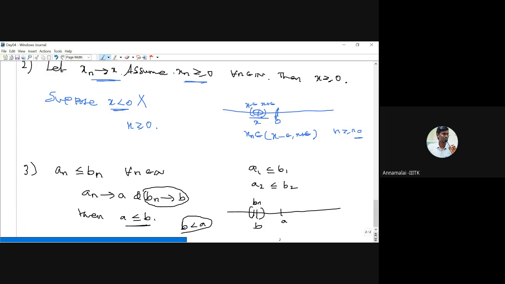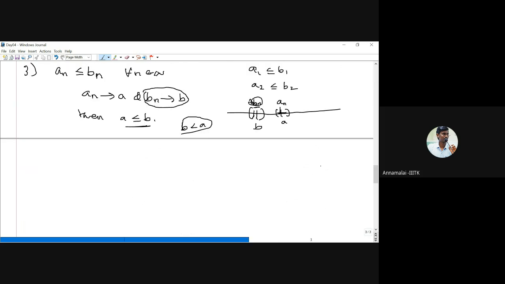Then we know that an also converges to a. Therefore, after a certain stage, if we take any epsilon, the an's belong within this interval. So better I take some other stage.